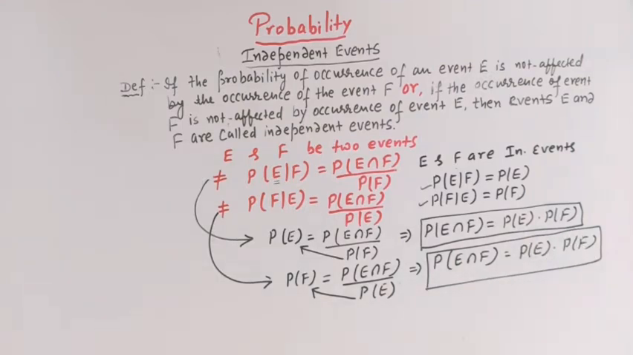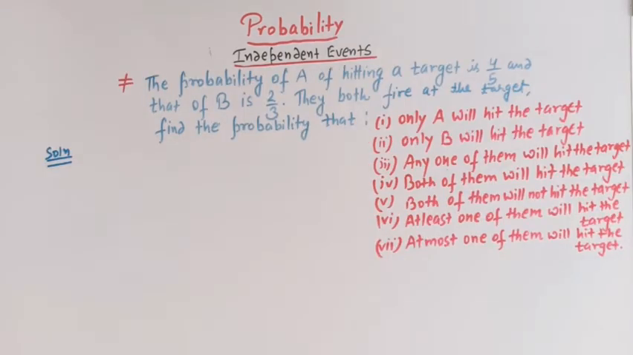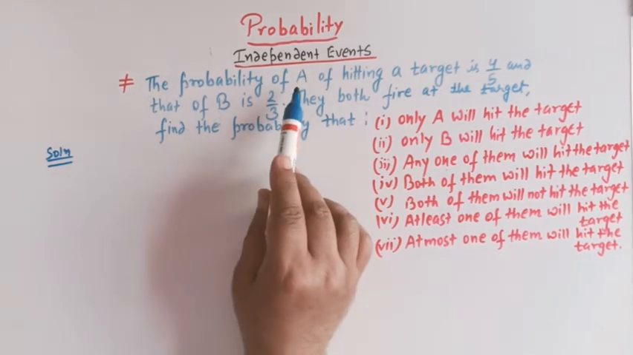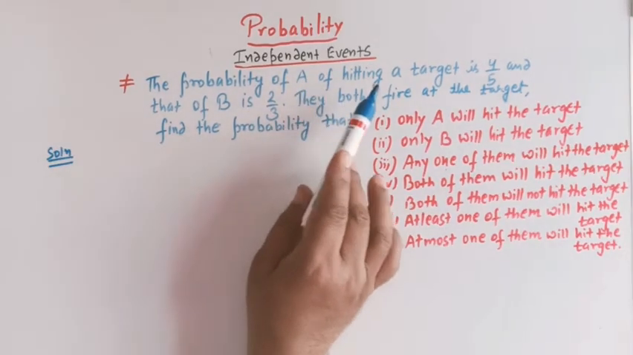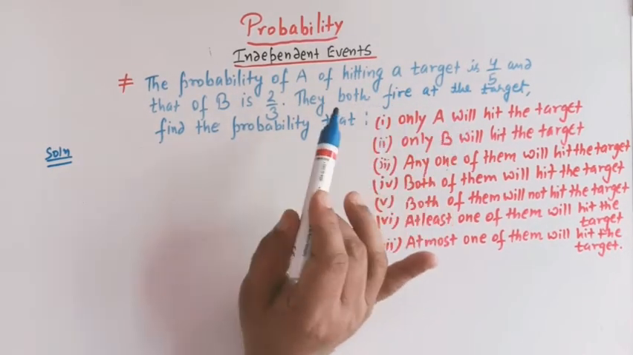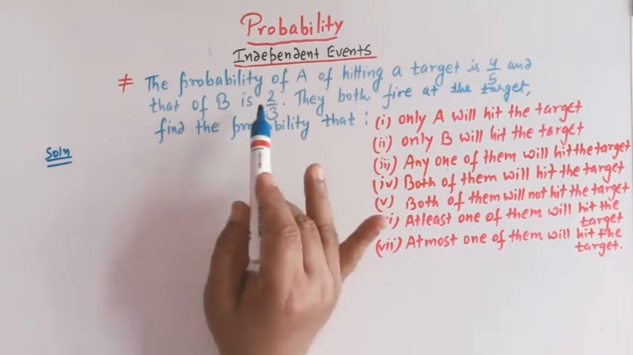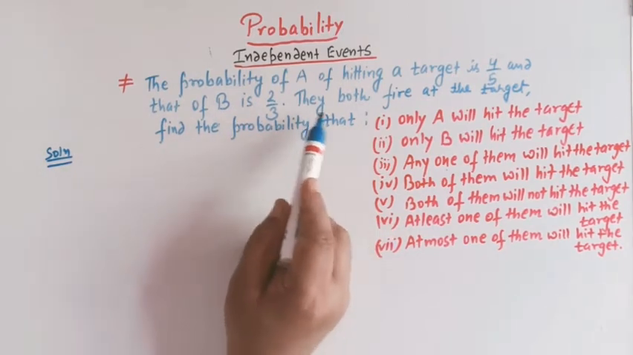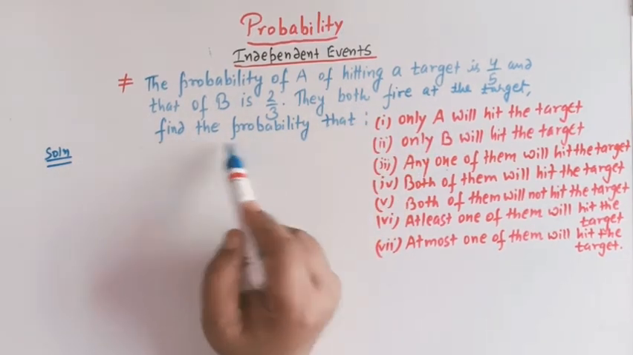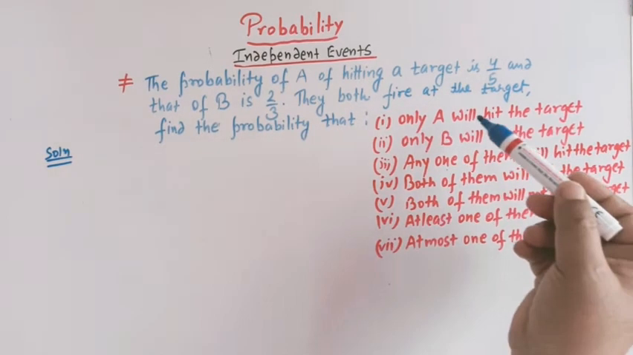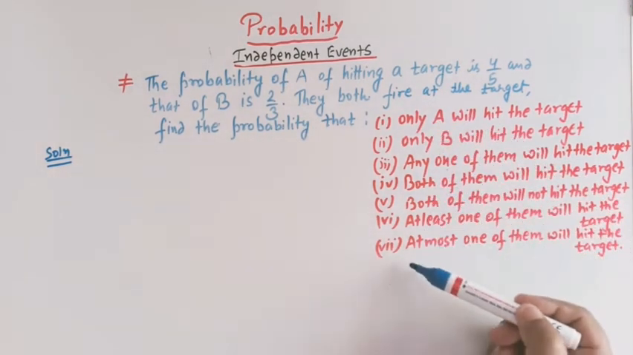So let us take some examples and solve some questions based on independent events. Now let us take this important problem. So here the probability of A hitting a target is 4 by 5 and that of B is 2 by 3. They both fire at the target. Find the probability that. Now here we have 7 problems, right?